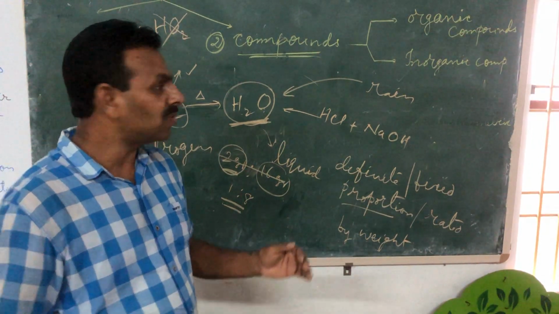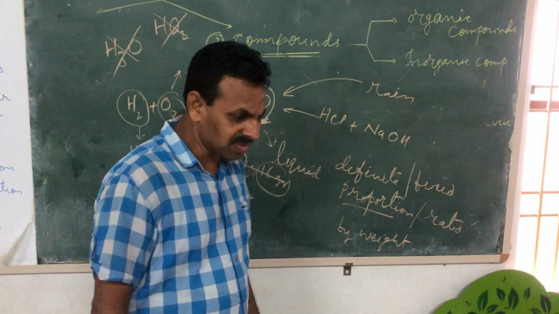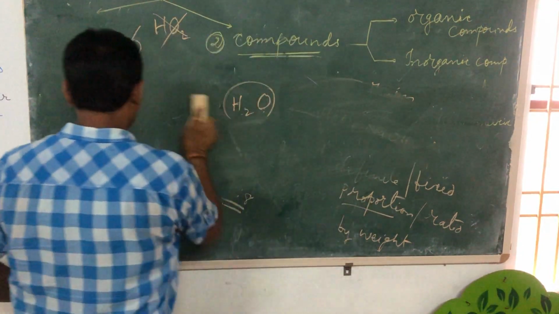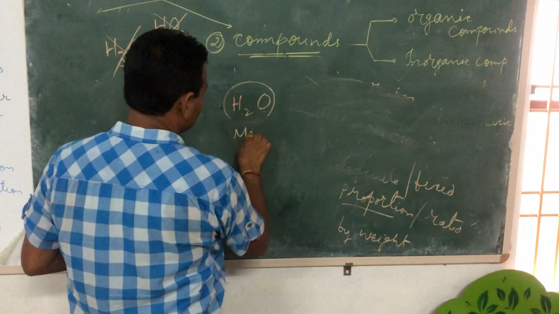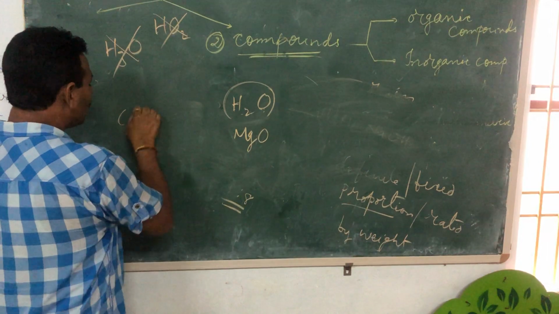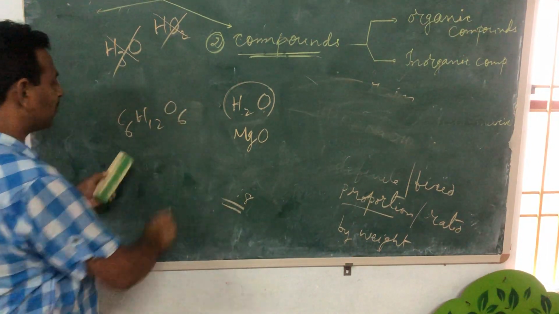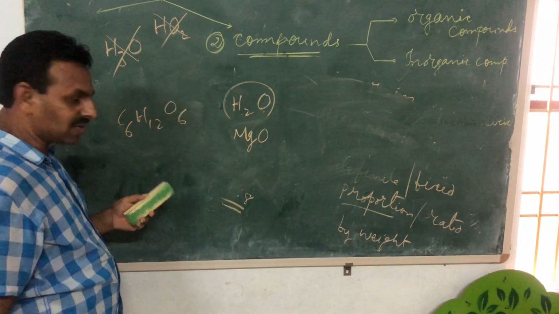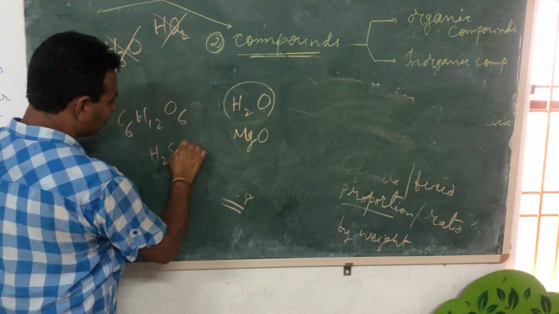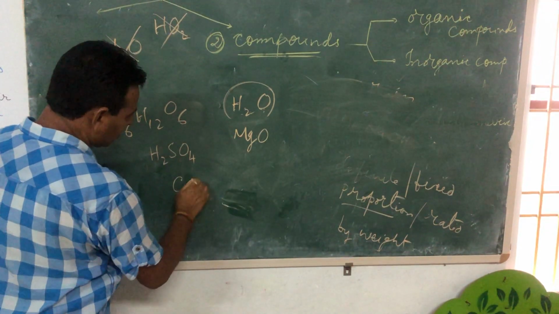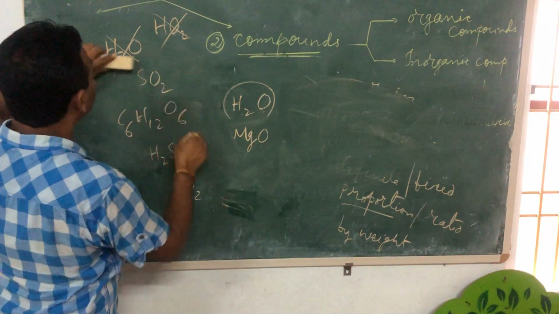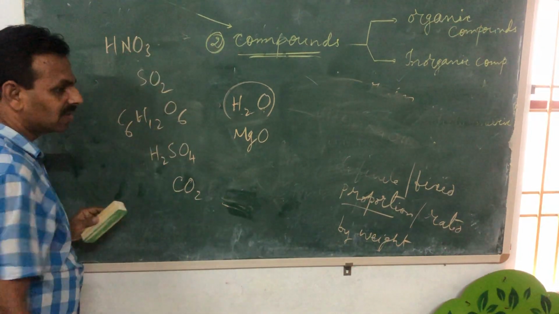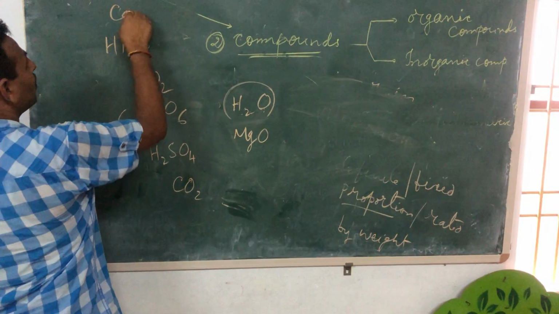Now, you have so many examples of compounds. Water is a compound. Earlier we prepared magnesium oxide. Magnesium oxide is a compound. Glucose is a compound, C6H12O6, which we got in photosynthesis. Okay. Starch I have written, that is a compound. Sulfuric acid is a compound. Carbon dioxide is a compound. Sulfur dioxide is a compound. Okay. Nitric acid is a compound. Right? This one, calcium carbonate is a compound.